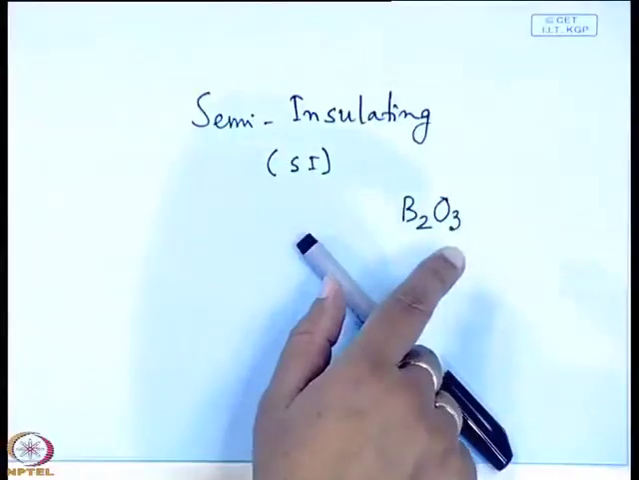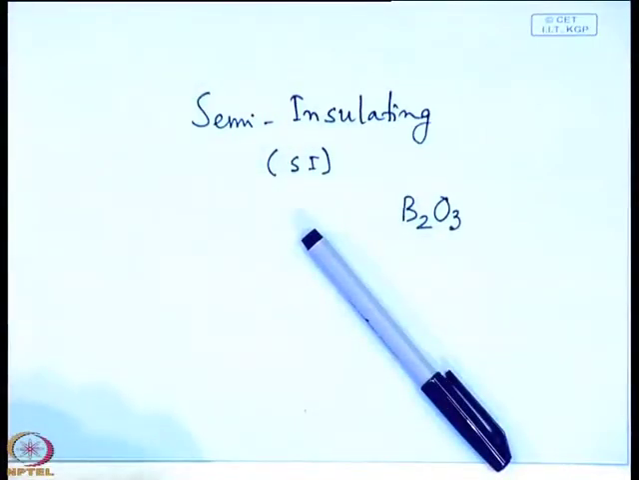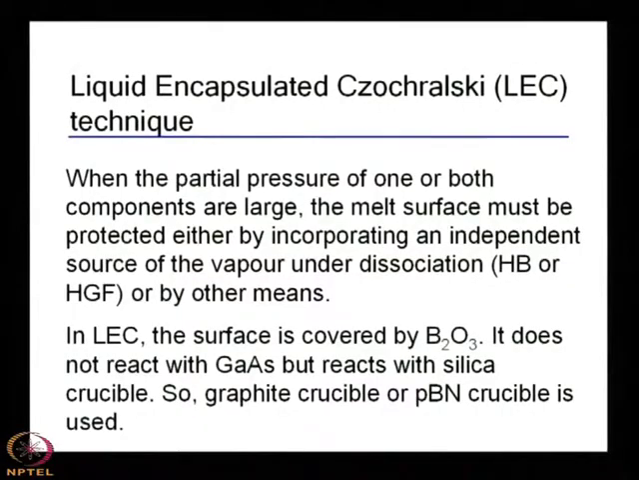So, if this is the gallium arsenide melt, you cap it with B2O3. It will not react with gallium arsenide. B2O3 is not reactive in that sense. So, what will it do? It will prevent the loss of arsenic from the surface of the gallium arsenide melt, right. That is why it is known as the liquid encapsulated Czochralski, LEC technique.